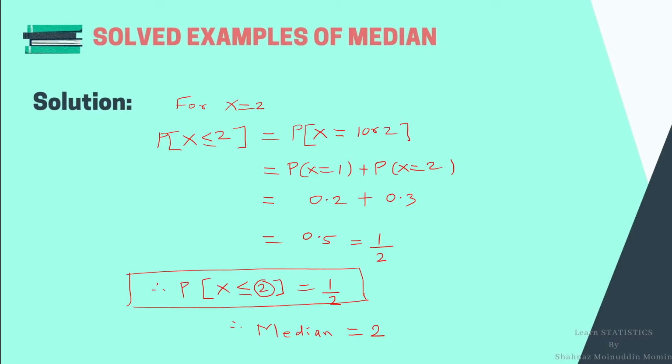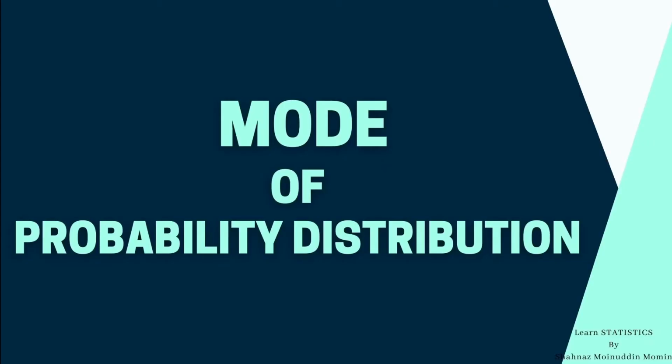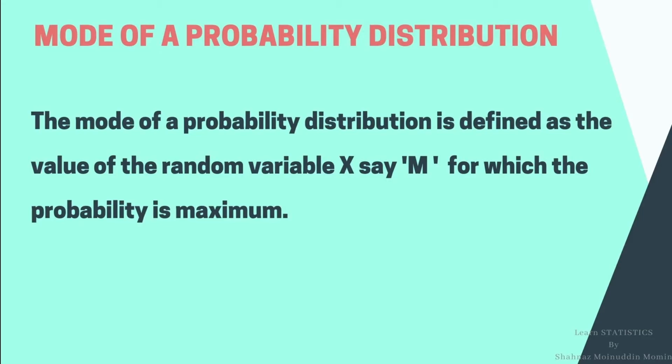We shall move to the next point, mode of a probability distribution. Let us start with the definition of mode. The mode of a probability distribution is defined as the value of a random variable x, say m0, for which the probability is maximum.